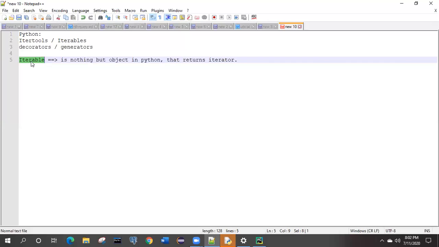and I need to check whether some next value is available or not, how are we going to check that? That checking of next is iterating from one location to another location. Got it? So that is the iterator.